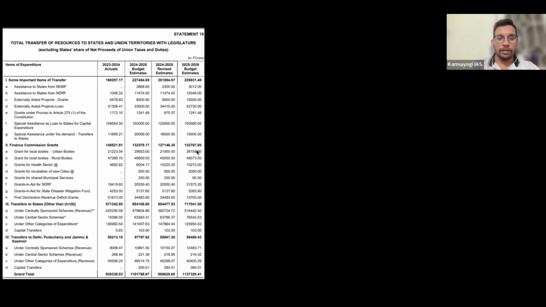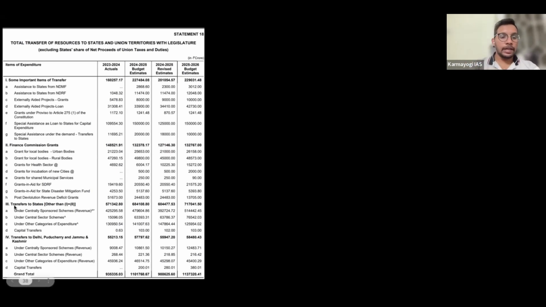Under that, the majority share is going to local bodies. You can see here, rural local bodies are getting 48,573 crores. So in the exam, they may ask you which one among the Finance Commission grants has the highest. First is rural bodies, then ULBs, urban local bodies. Then we have grants-in-aid for SDRF, the State Disaster Response Fund. So at least remember the top three: rural local bodies, urban local bodies, and then SDRF grants-in-aid.